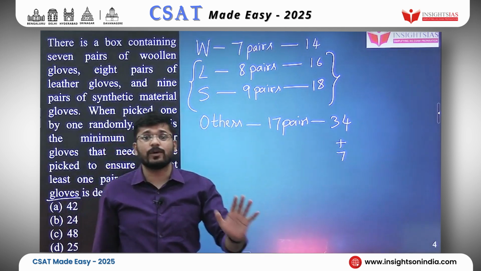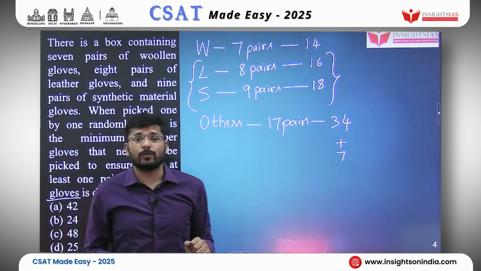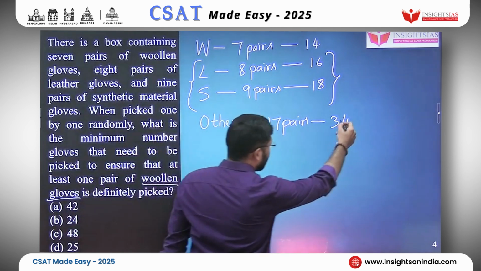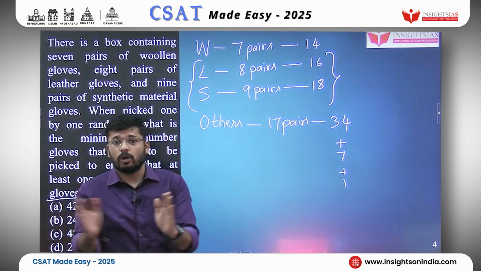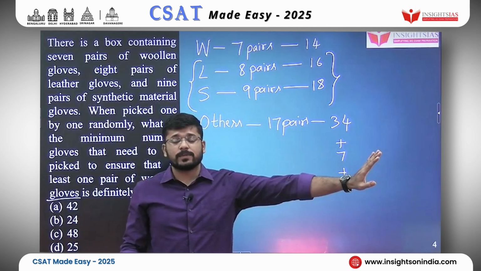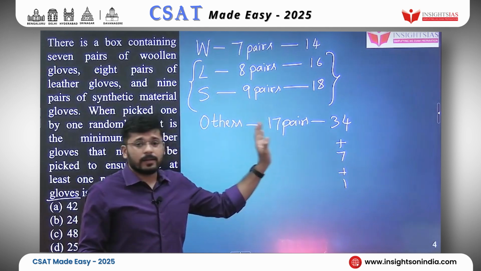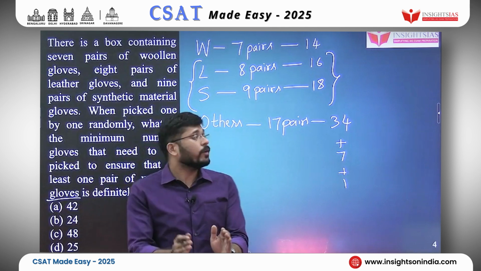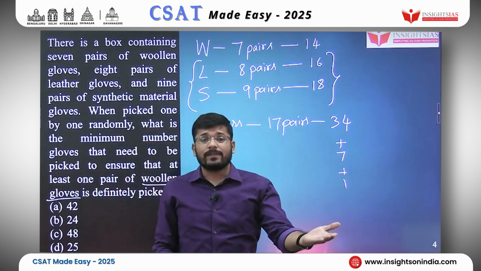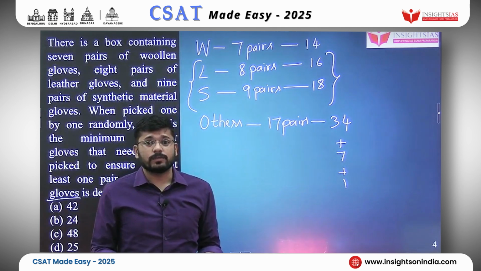So still I did not get one pair of gloves. When did I get one pair of gloves? That is 34 plus 7 plus 1, because after picking all the 34 gloves of all the other types other than woolen, I am left with only woolen gloves, and in those woolen gloves there are 14 of them. 7 of them are left handed and 7 of them are right hand gloves.